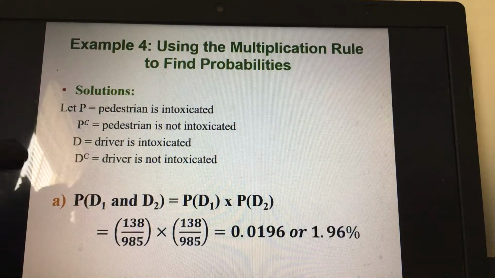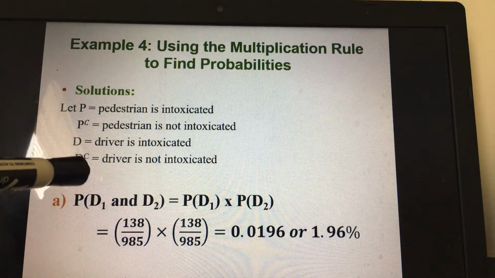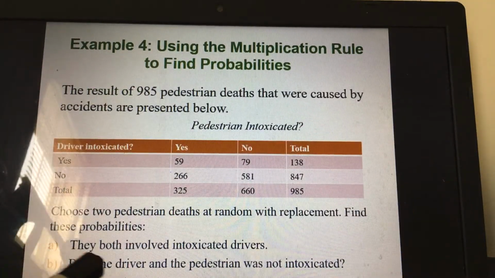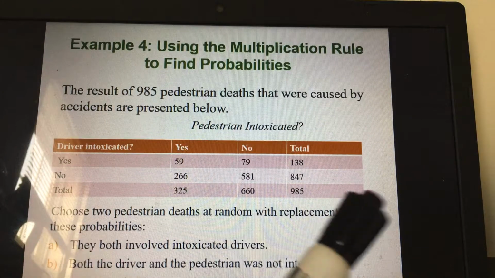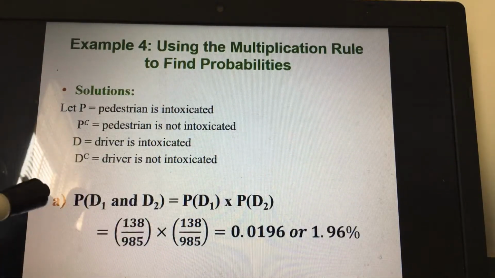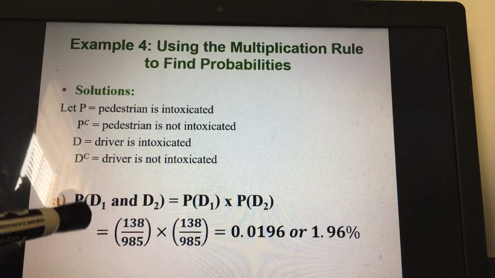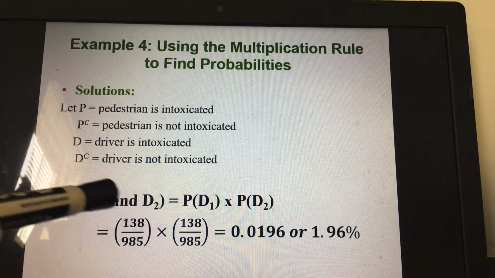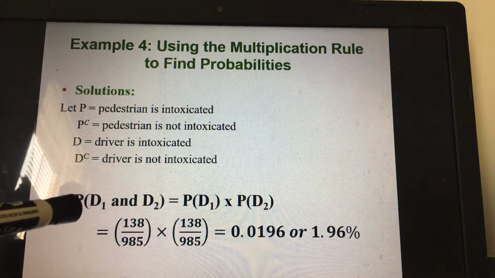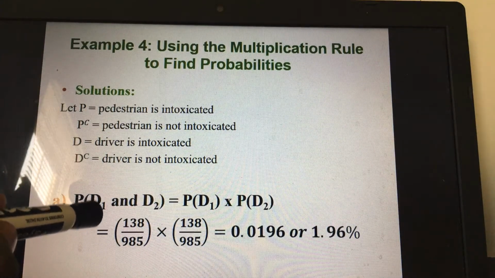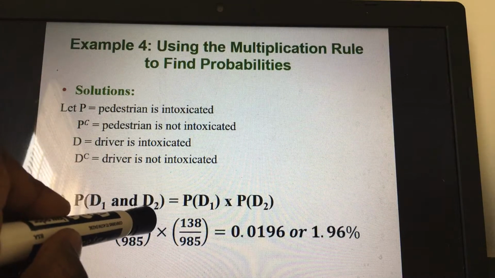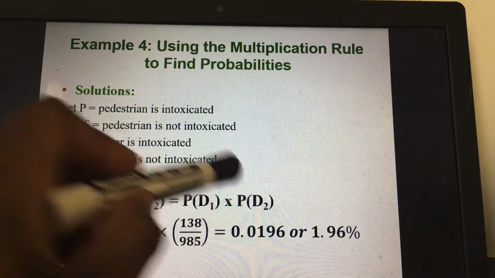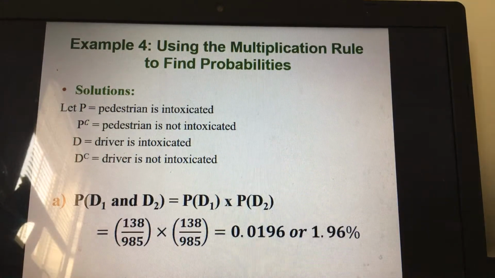So the probability that both accidents involve intoxicated drivers, look at what it says here. The probability that the first death involves an intoxicated driver and the second death involves an intoxicated driver becomes P(D1) times P(D2). Now, for